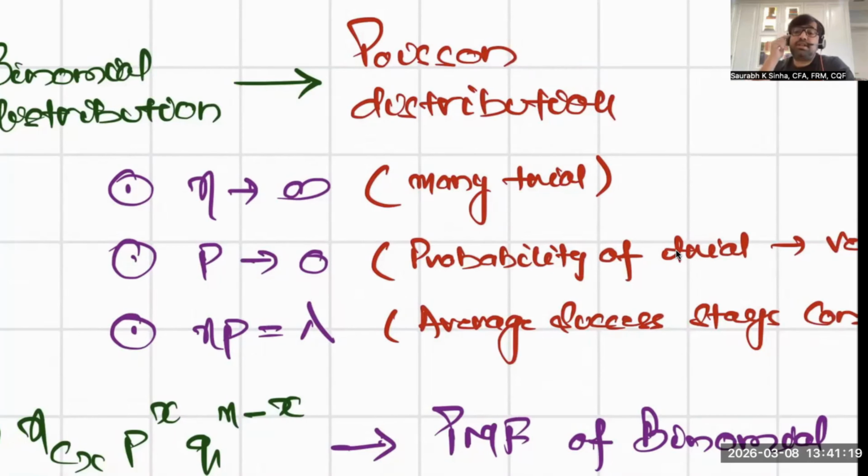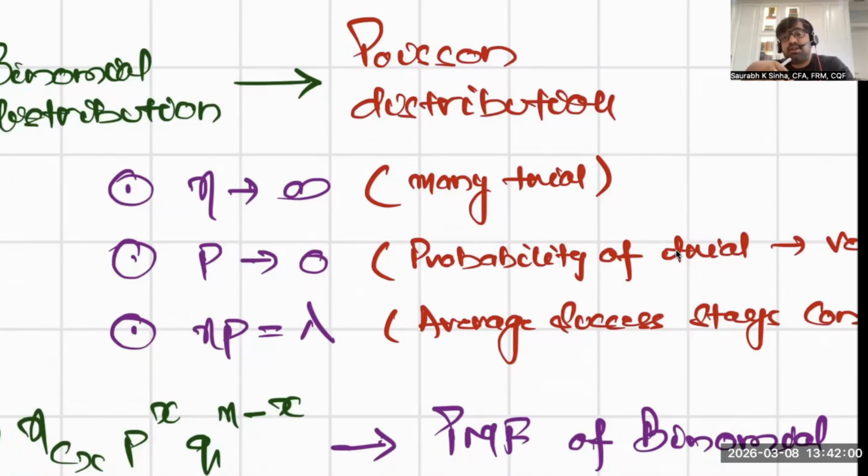Okay. And in this session, we'll see how the probability mass function of the binomial distribution can be used to derive the probability mass function of the Poisson distribution, or how it converges to it. In many ways, you can say that the binomial distribution is the mother of all distributions. Under certain conditions, the binomial distribution converges to the Poisson distribution.